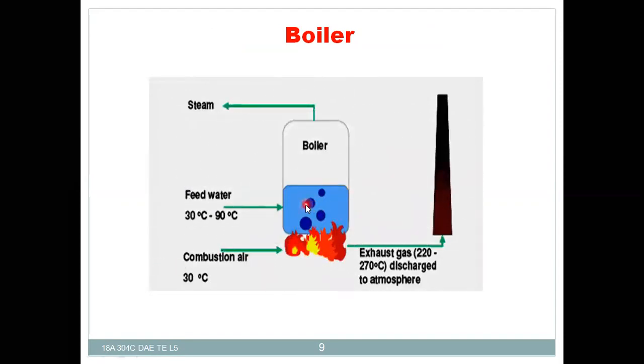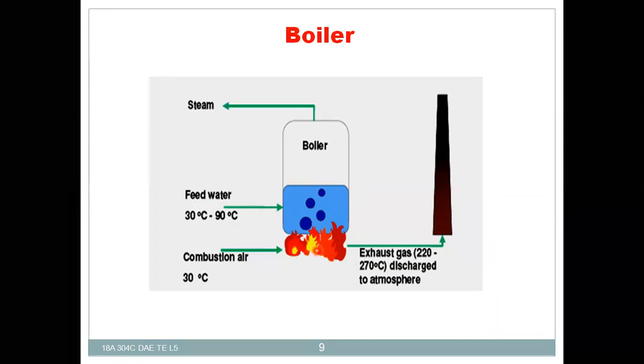Here is a simple sketch of a boiler. You can see it is a closed vessel in which water enters, and that is called the boiler. This water will be heated by igniting the fuel present at the bottom, in the furnace.